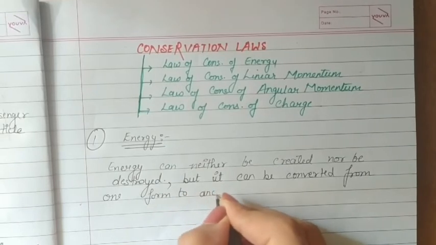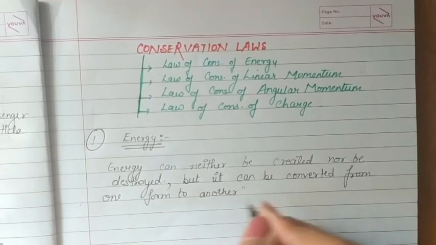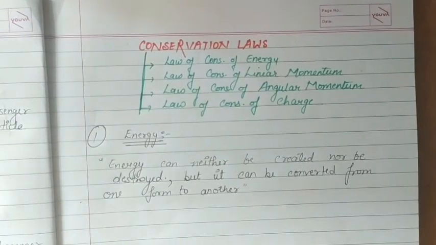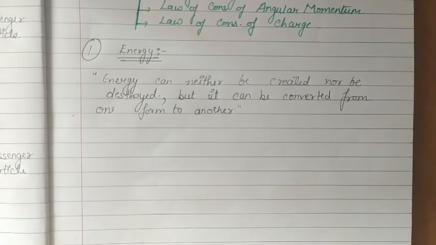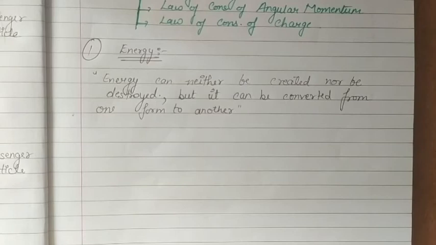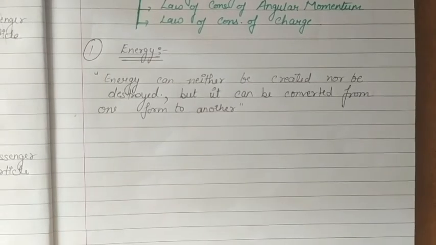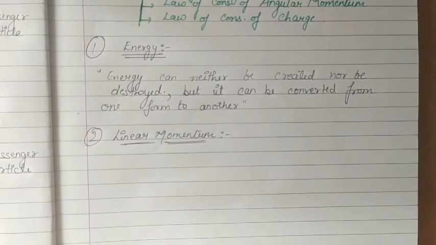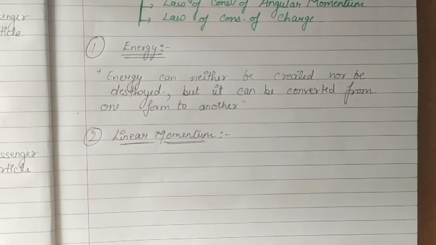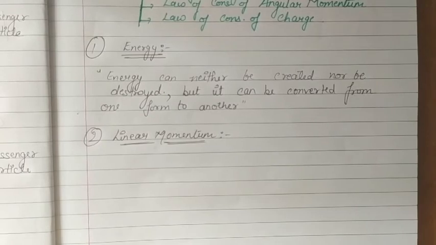Okay, so what is the law of conservation of energy? For an isolated system, the total energy remains constant, or we can say energy can neither be created nor be destroyed, but it can be converted from one form to another. This is the law of conservation of energy. Second law is about the linear momentum. The law of conservation of linear momentum states that if there is no external force acting on a system, then the linear momentum remains constant.